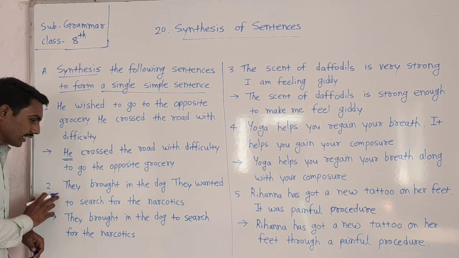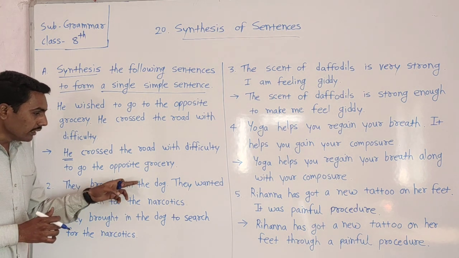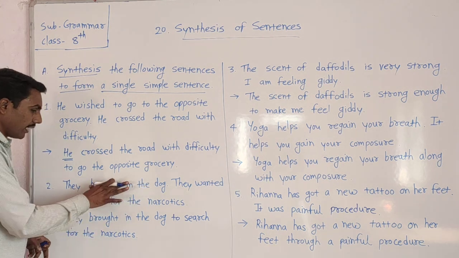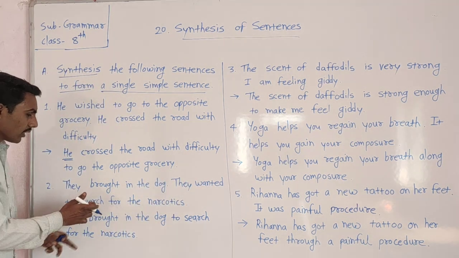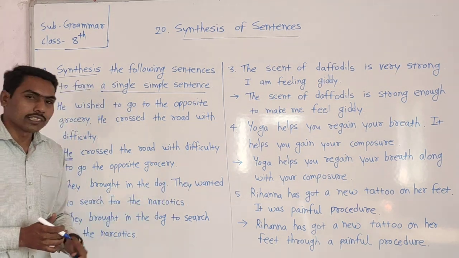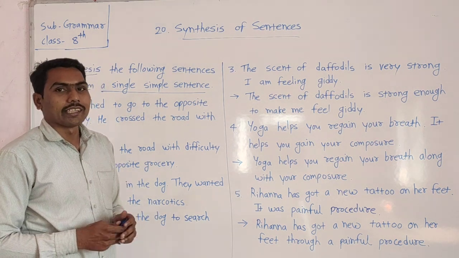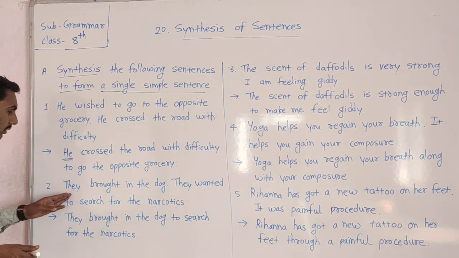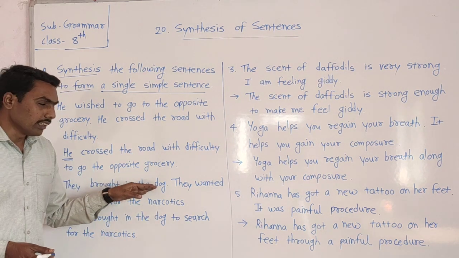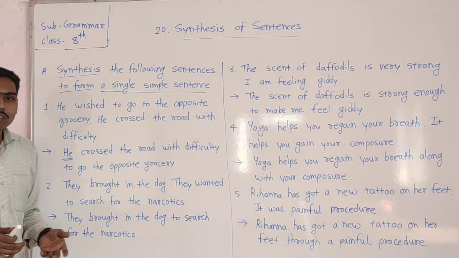Okay. Now the second sentence is here. They brought in the dog. Full stop. It is one sentence. And the next one: They wanted to search for the narcotics. Narcotics is a search department, like the intelligence bureau. Okay, they brought in the dog, that means they bring a dog.